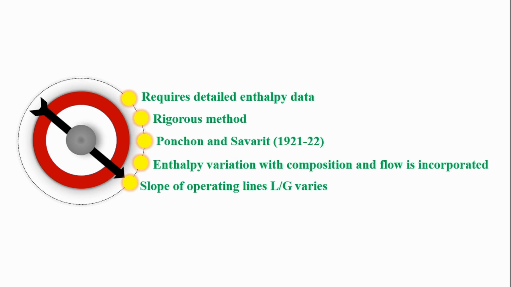So here the slope of operating lines we will get as varying, because L by G in case of McCabe-Thiele method was considered as constant because of our assumption of constant molar overflow and vaporization. So we got the same amount of liquid flow rate and vapor flow rate on every stage. But here this liquid flow rate and vapor flow rate varies from tray to tray. Because of that, the slope of operating line L by G will be different.